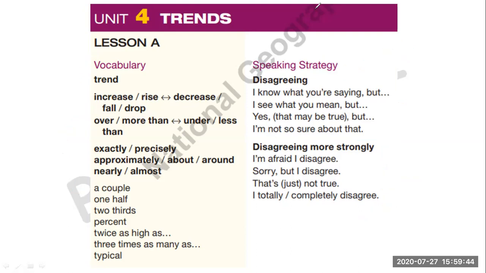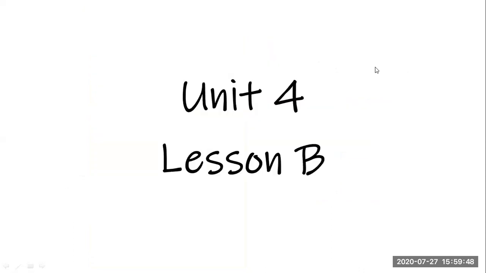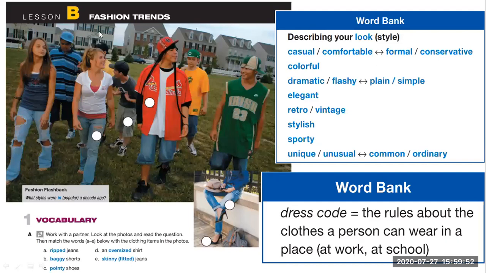Okay. So now we are going to continue with lesson B, with the vocabulary. The vocabulary is very easy because in this case we are talking about trendy fashion trends. So what is popular right now? In this case, obviously, we are not talking about what is popular right now, 2020.